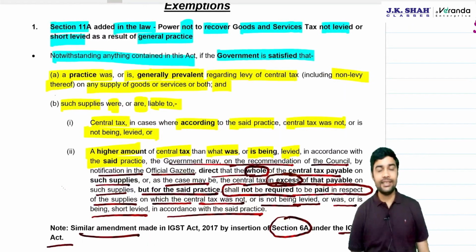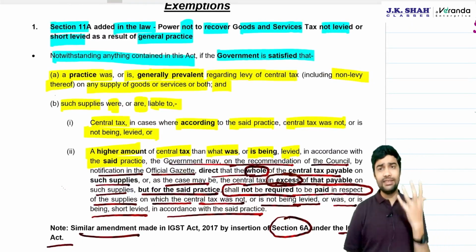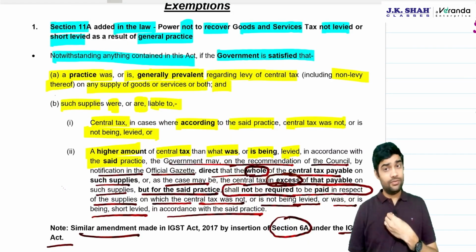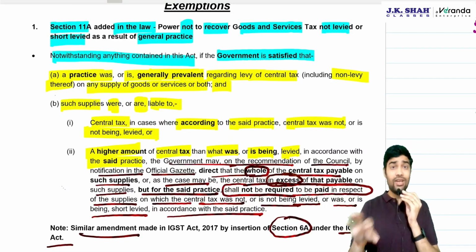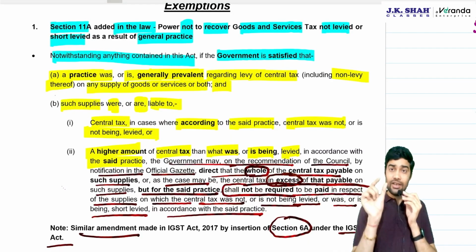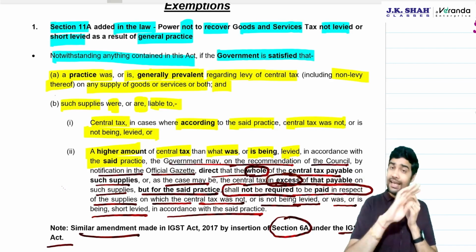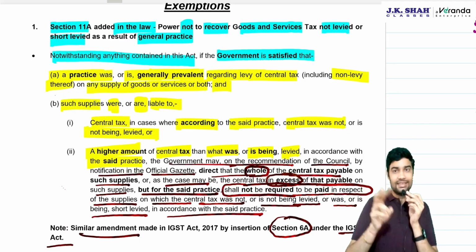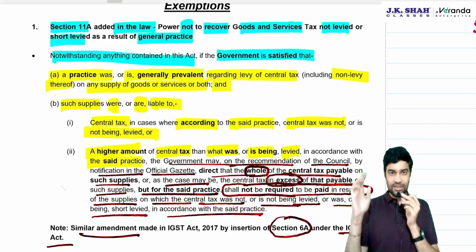Section 11A has been added. If there is a common general practice in the industry, the government can waive off the entire non-levy or short levy completely. There will be no GST applicable for such general practice as the government may notify on the recommendation of the GST Council.